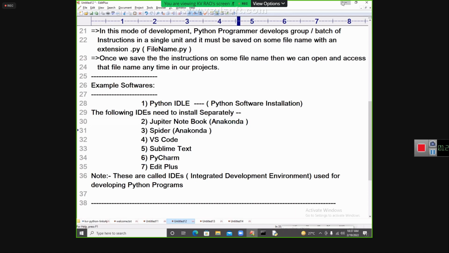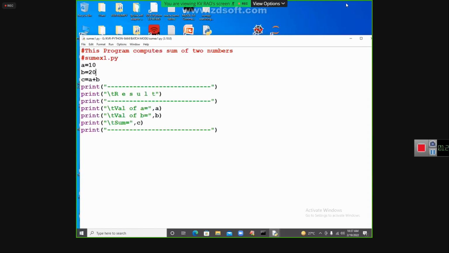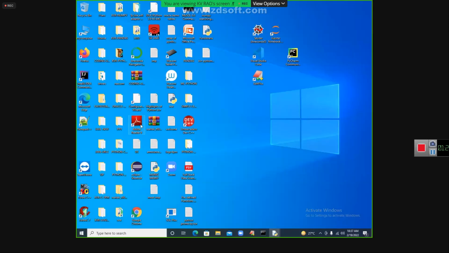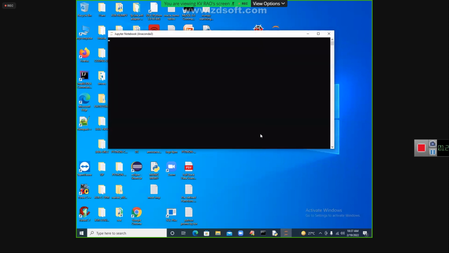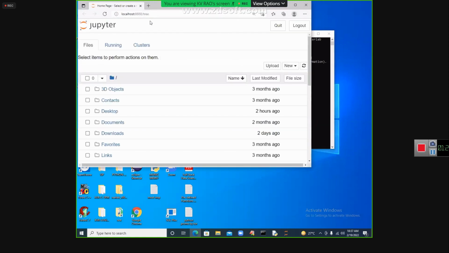You want to see Jupyter Notebook once? I will show you that. The program is the same and everything is going to be the same. Look at that Jupyter Notebook. I will open it. Let us click on Jupyter Notebook. Let us wait one minute. Jupyter Notebook I am opening, through Anaconda. To run this Jupyter Notebook, you need to have the internet. I will explain this separately.